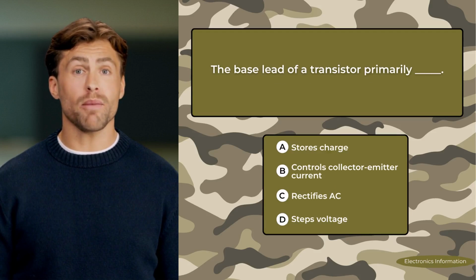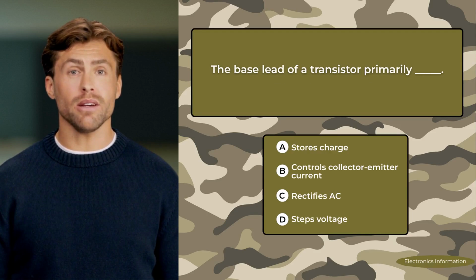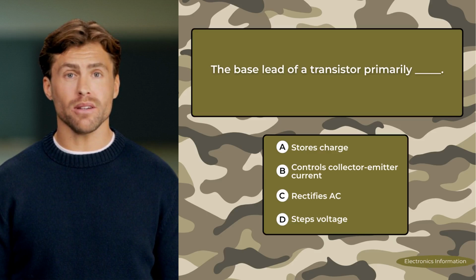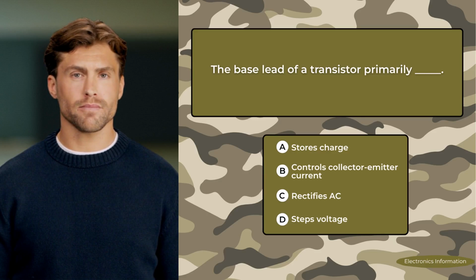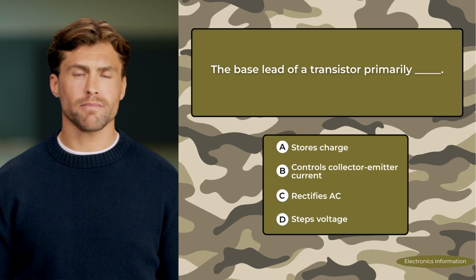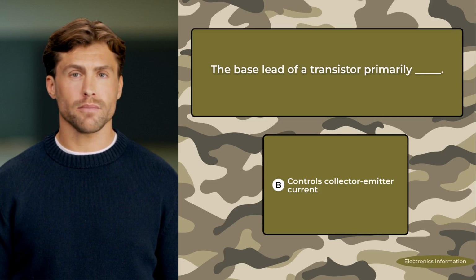The base lead of a transistor primarily blank. A. Stores charge. B. Controls collector-emitter current. C. Rectifies AC. D. Steps voltage. Correct answer, controls collector-emitter current.